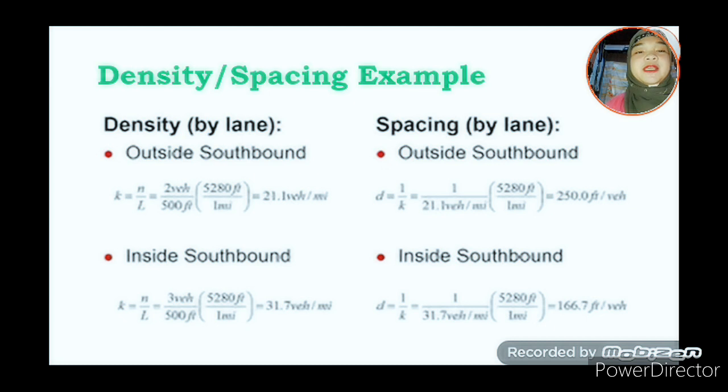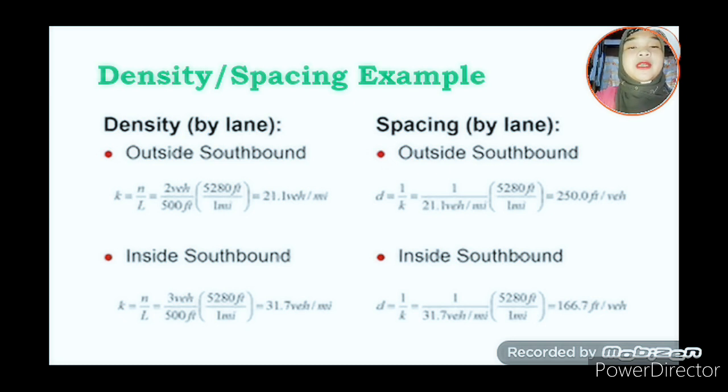Before we solve for K, we need to convert feet into miles, since the unit of our K is vehicles per mile. In 1 mile, there are 5,280 feet. So, solving for that value, we get 21.1 vehicles per mile.